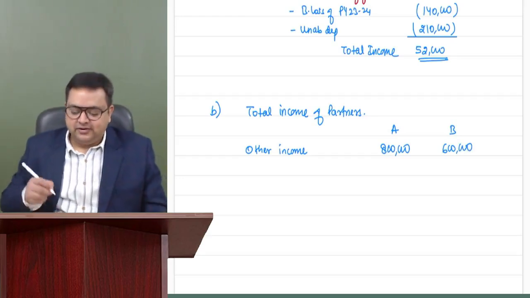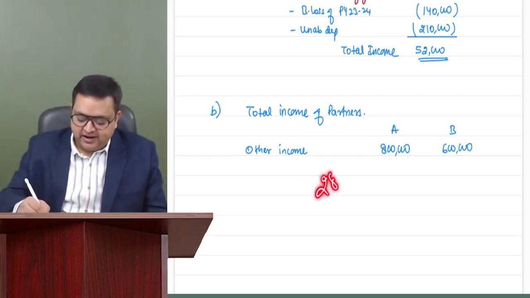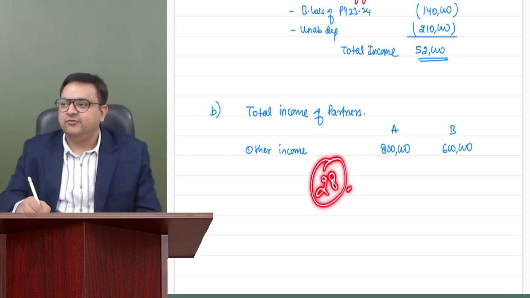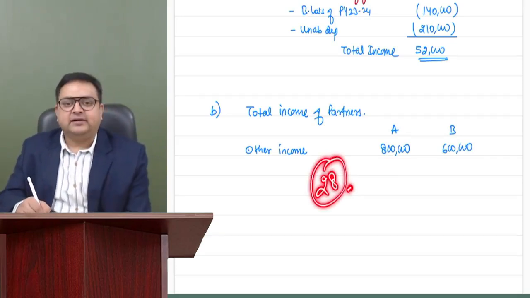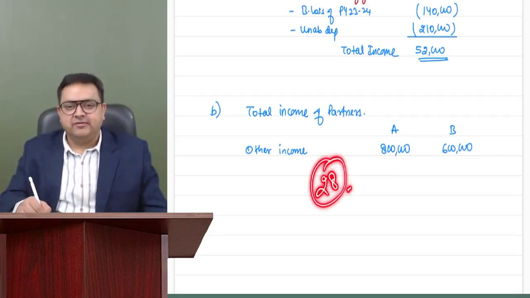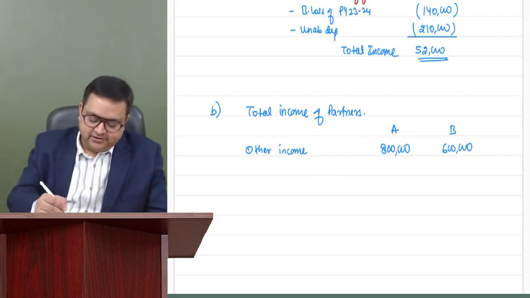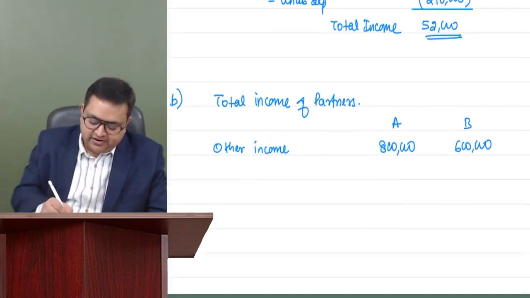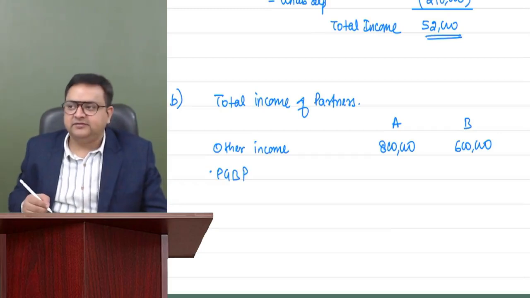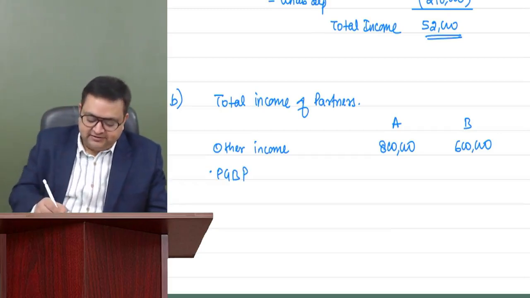And we all know, please remember your section 28, and we have also discussed in section 40(b), that whatever interest or remuneration they receive from their partnership firm is their PGBP income. First of all, they are receiving two things.